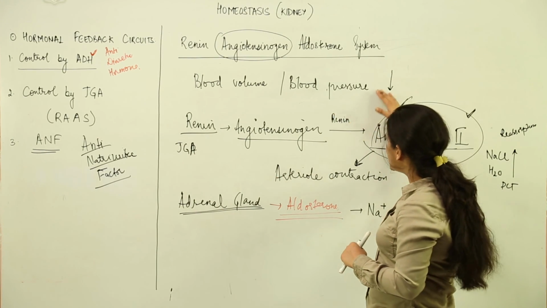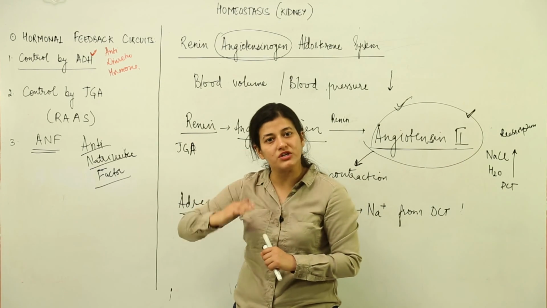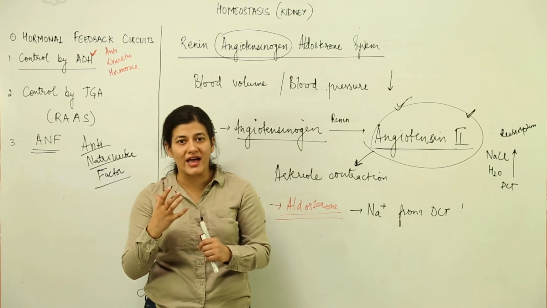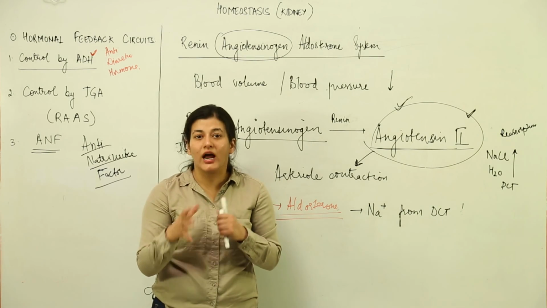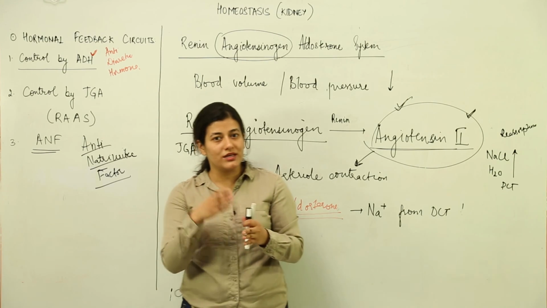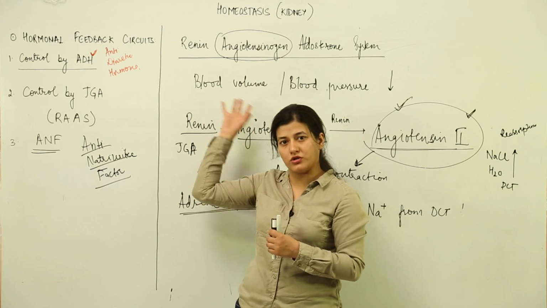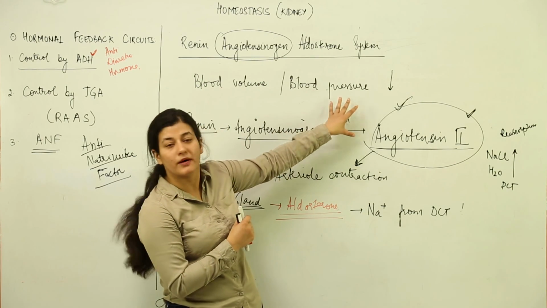ANF would try to reduce the blood pressure in any case, because blood pressure has its ultimate consequences on the heart. So the heart also has an involvement, so that it regulates the blood pressure in case there is some sort of discrepancy that is brought about by RAS.